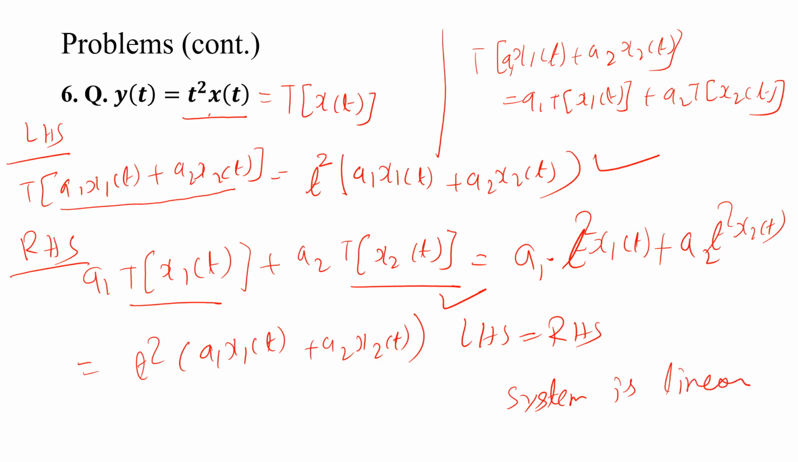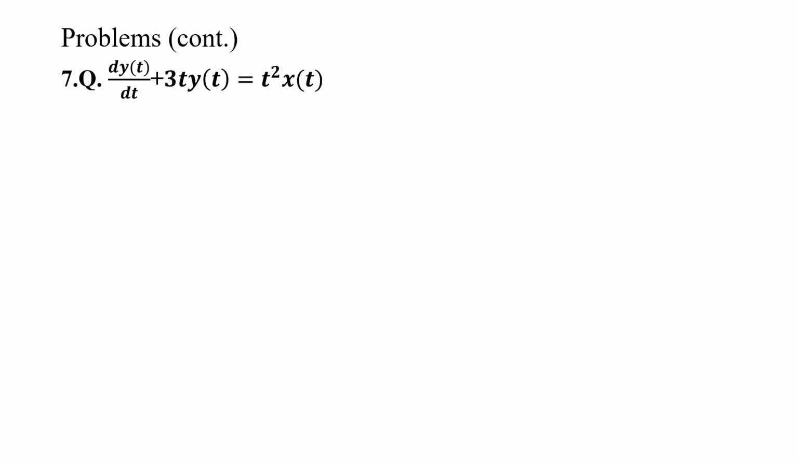Okay, this is one type of problem. Another type of problem is that if you have a differential equation, so dy by dt plus 3t y of t is equal to t square x of t. First thing you have to assume here, the condition you remember: a weighted sum of input producing a weighted sum of output. If that linearity condition is there, then you can say this system is linear, otherwise non-linear.